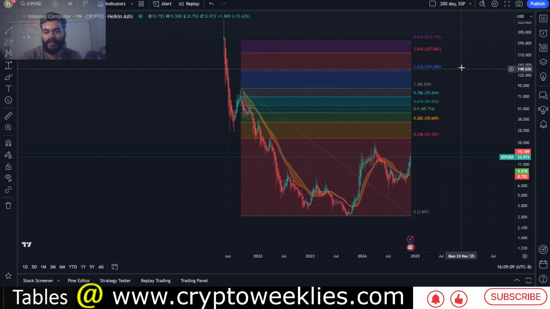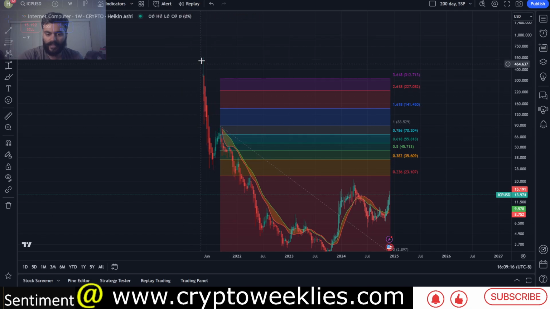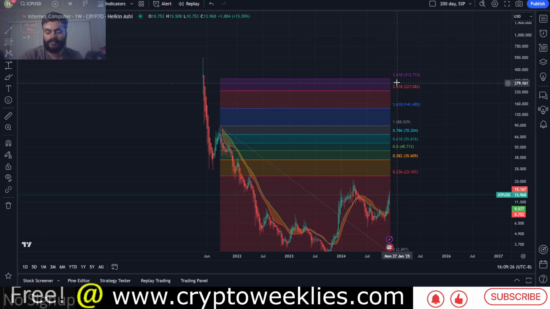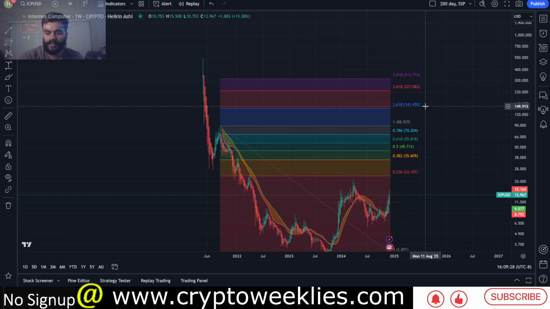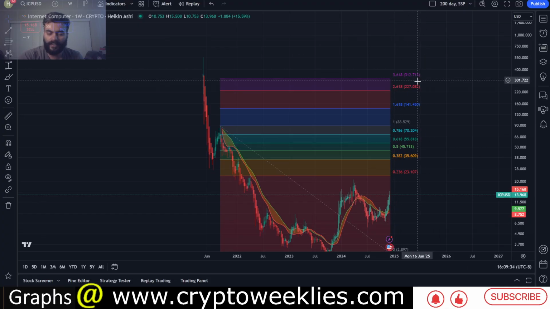If on the other hand ICP does make a new high, again ignoring the price action between May to September, from the September 2021 perspective, the 1.618 or a conservative target for ICP in that bull case is at around $141. The moderate target is at around $227, and the lofty target around $300. And I'll explain how this could pan out. Again, this is USD pair.